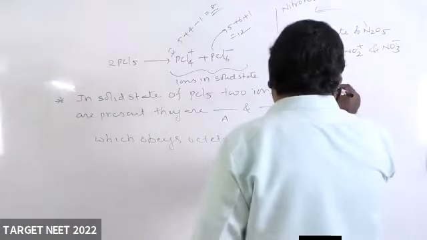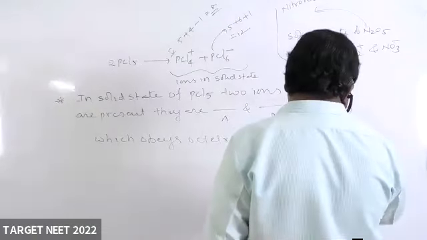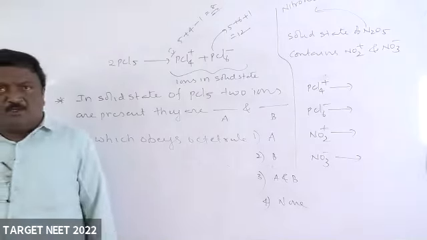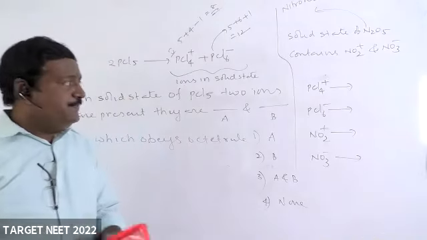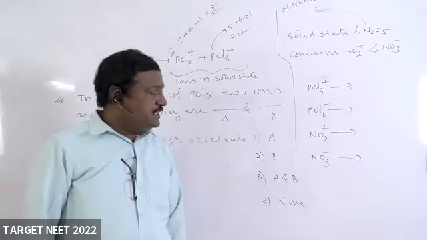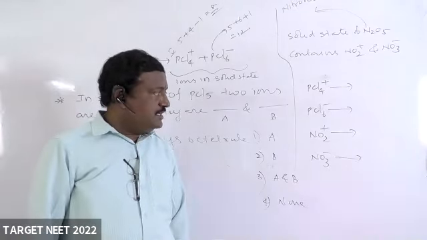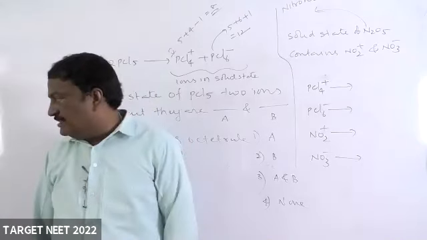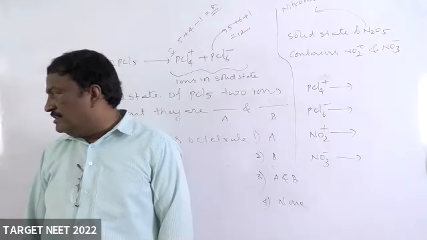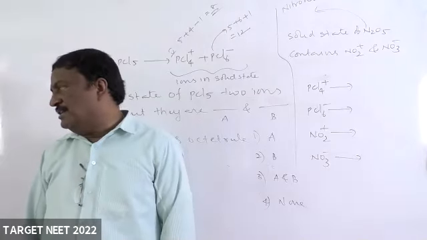Respond fast, within 2 minutes. We have to finish that. Arvind, not the geometry, only hybridization, not shape.